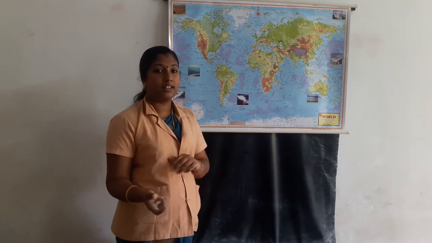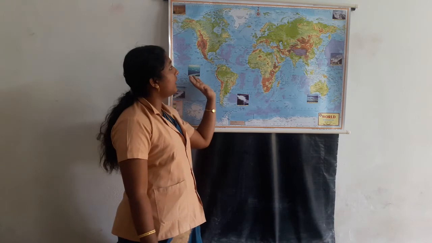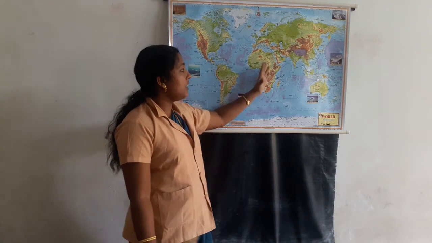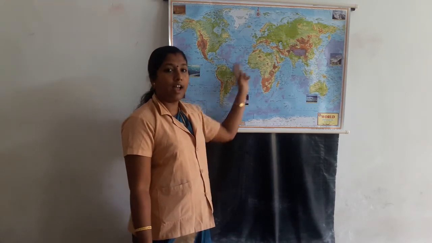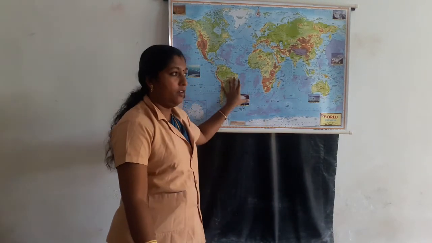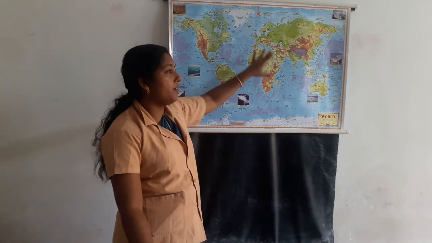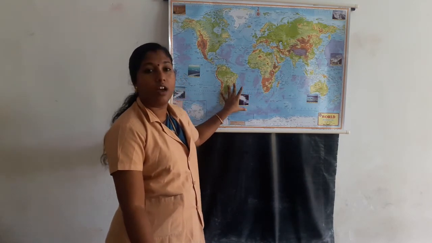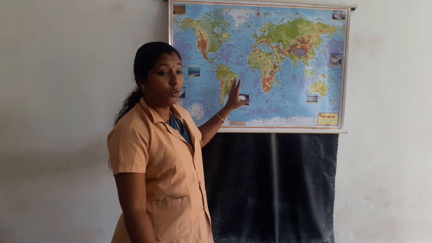To see the other side. All the features are seen on the same flat surface. This is called a map. A map is a drawing of Earth's surface on a flat paper.